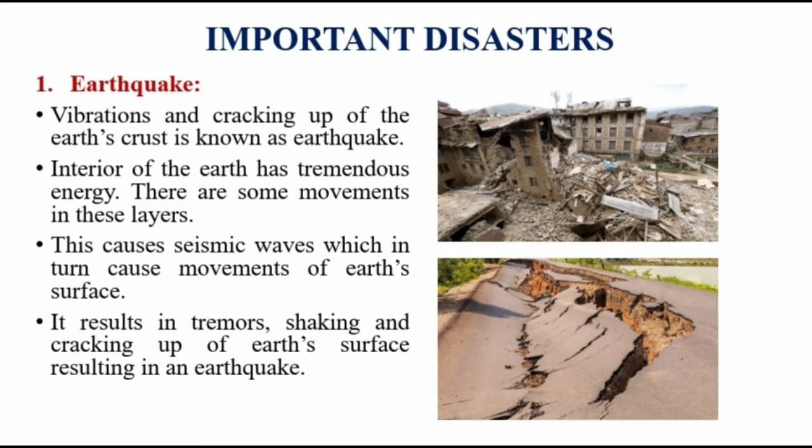This causes waves called seismic waves, which lead to the movement of the earth's surface, and hence the earth's surface shakes and cracks up. Such vibrations are called earthquakes. Sometimes human actions like mining, construction of big dams, bridges, etc. can also lead to earthquakes.